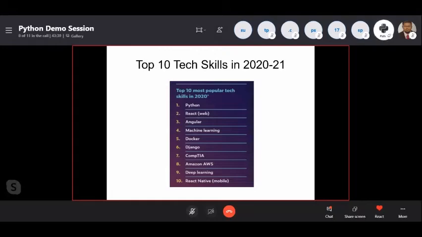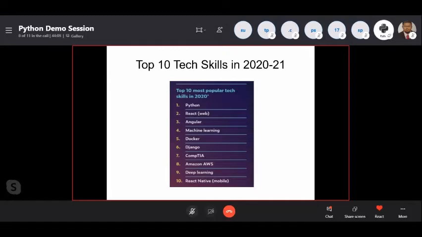These are tech skills. You may wonder why there is no Java. I am saying, these are the top requirements, and based on the requirements I collected this data. Number one is Python, and second one is React, a web technology. Third one is Angular, a front end framework. Fourth one is machine learning, so we can do it with Python. And fifth one is Docker, which is for imaging, copying the image from other VDIs, other machines like that.